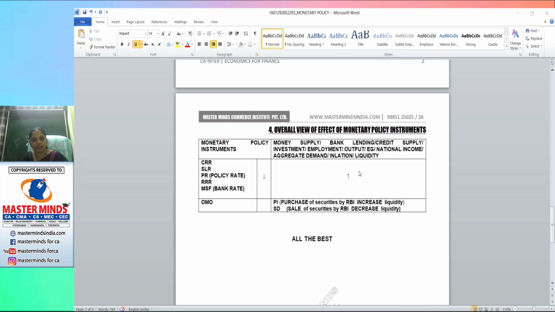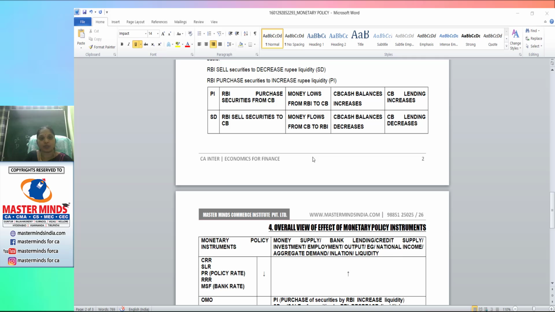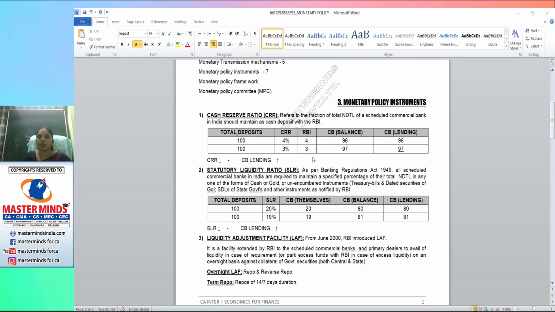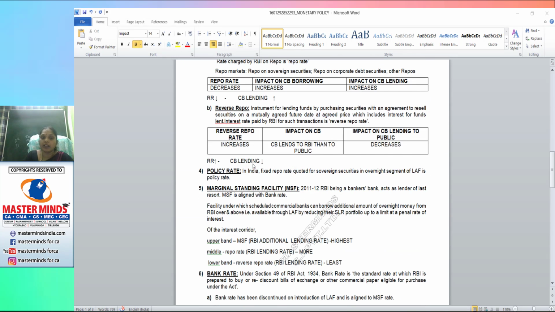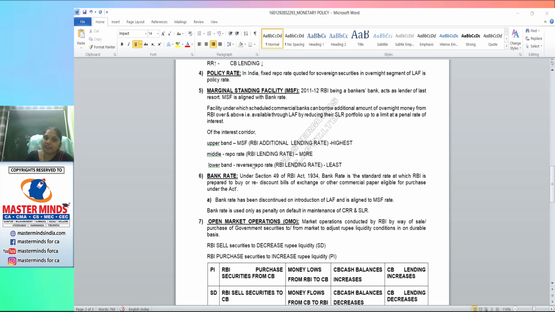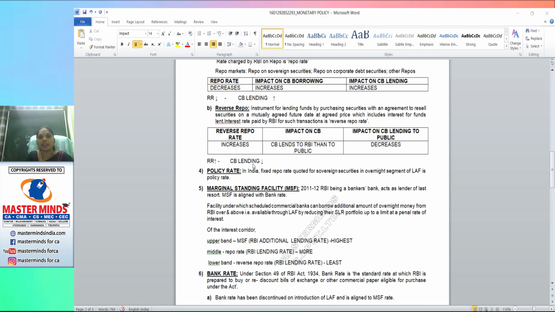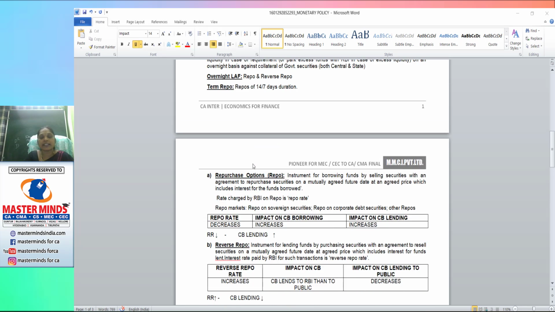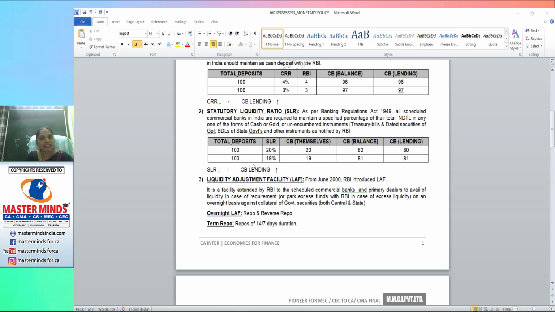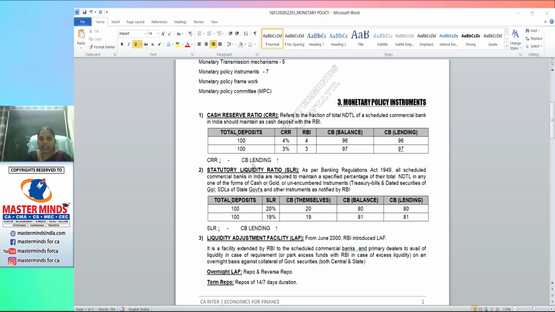So you can use any of the words for money supply. That's it, right? So I'm going with the monetary policy instruments. In this unit, we are coming across a total of 7 instruments. Very easily you can remember them at the time of listening to the topic. It may take some time, but once you listen, you can easily attend the exam and perform in the exam without any preparation.